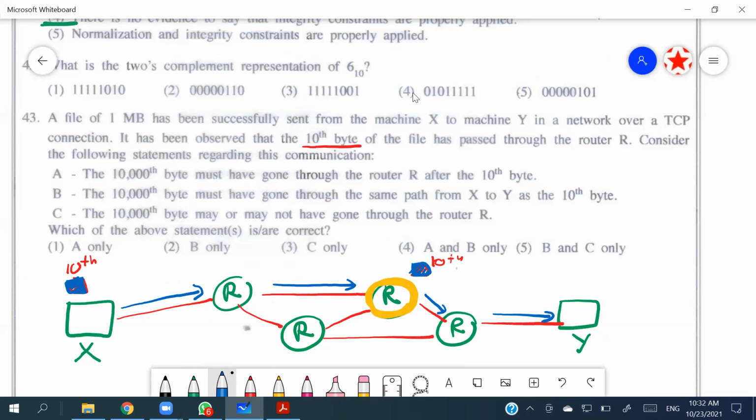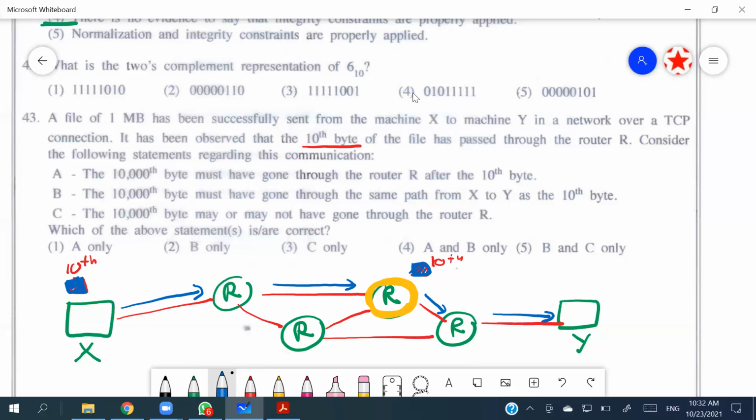Because the routing concept is where you can see less traffic, direct the data packet onto that particular path. Right? When going from X to Y, after the data is broken into packets, the packets go through the sender machine's routers to the destination Y. So those packets will route through different kinds of paths.